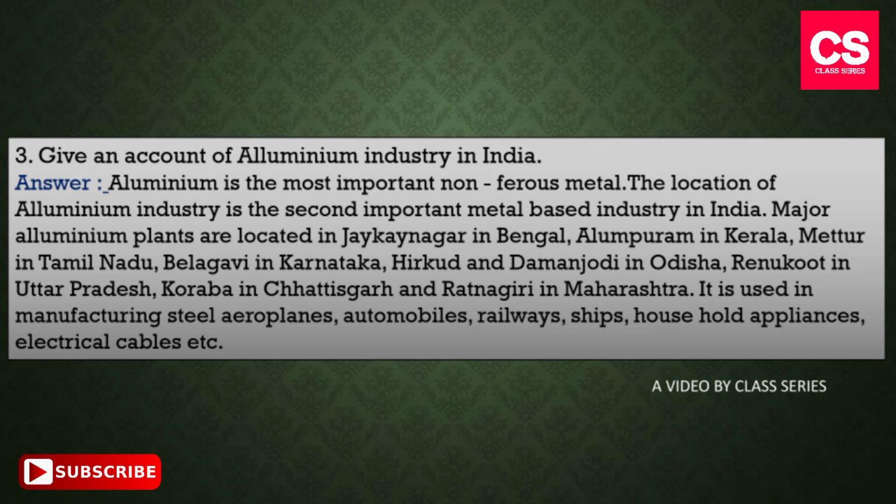Major aluminium plants are located in Jakayanagar in Bengal, Alampuram in Kerala, Methur in Tamil Nadu, Belgavi in Karnataka, Hirkud and Damanjodi in Odisha, Renukut in Uttar Pradesh, Korabba in Chhattisgarh, and Ratnagiri in Maharashtra. It is used in manufacturing steel, aeroplanes, automobiles, railways, ships, household appliances, electrical cables, etc.